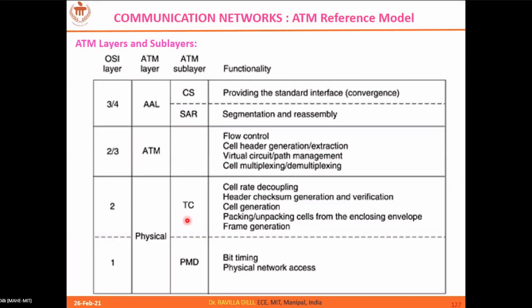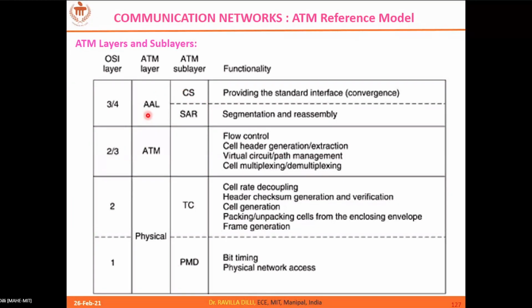Same way, the functions that we define at the transmission convergence sublayer, the functions are listed here, are the same as the DLL of the ISO-OSI model, that is layer 2, the data link layer. And similarly, the functions which we have defined at the ATM layer can be equated to the sum of the functions of DLL and the sum of the functions of the network layer.